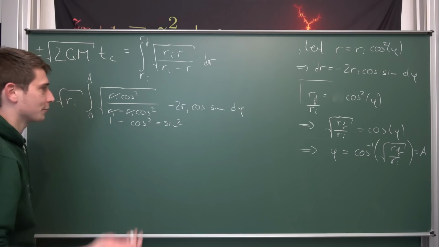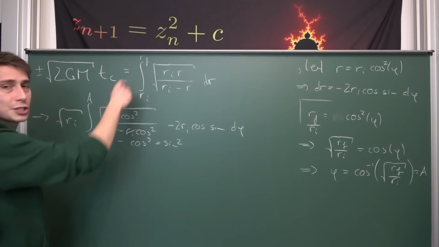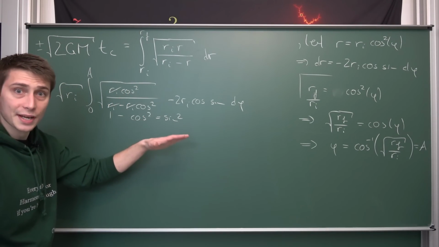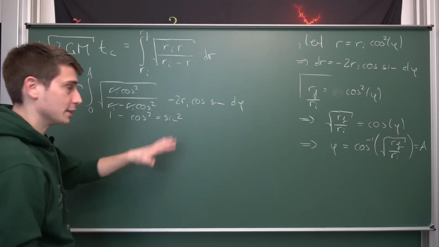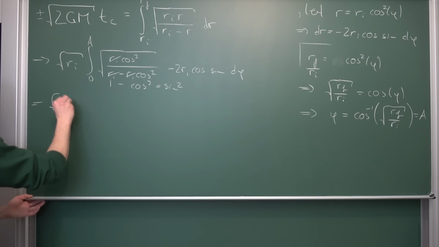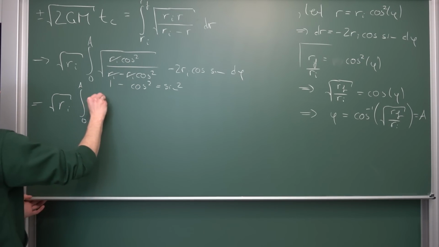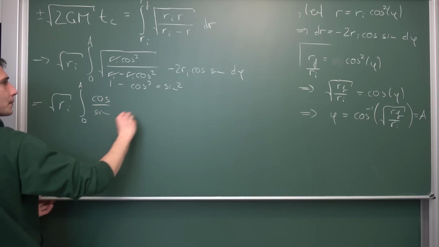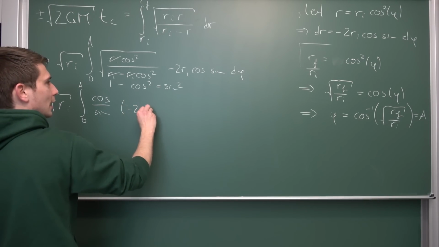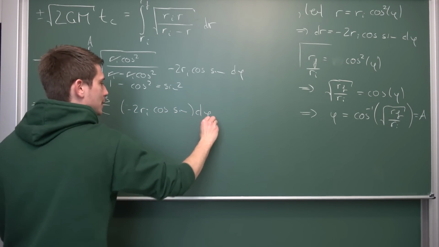I mean, this is the square root of the cotangent squared. But since we are on a positive interval, since our original r's were both positive, the square root of the squared is nothing but the values in itself, without absolute values, leaving us overall with the square root of Ri times the integral from 0 to a. And now we are going to get just the cosine over the sine times negative 2Ri times the cosine times the sine, integrate with respect to phi.